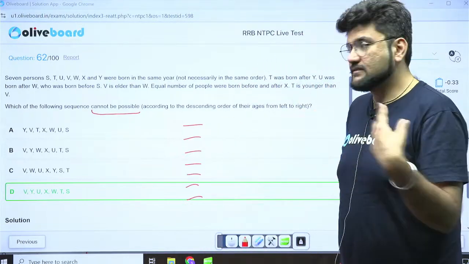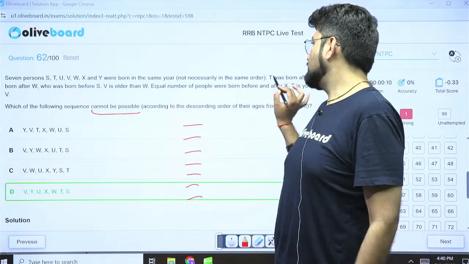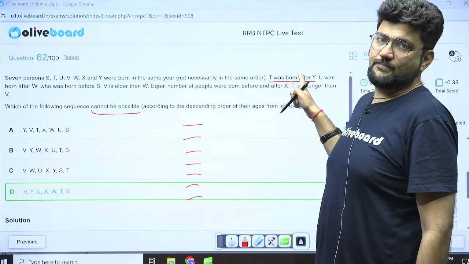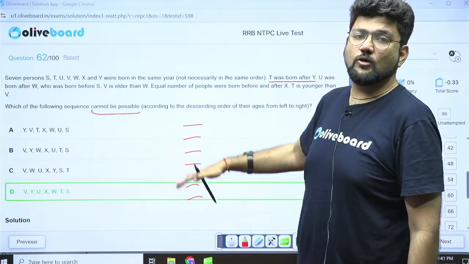What is the next type? The second approach here is check for each case. Check for each condition from the options.